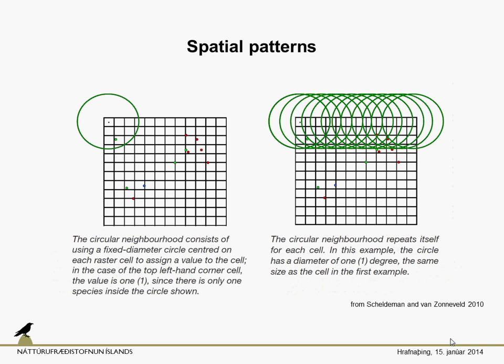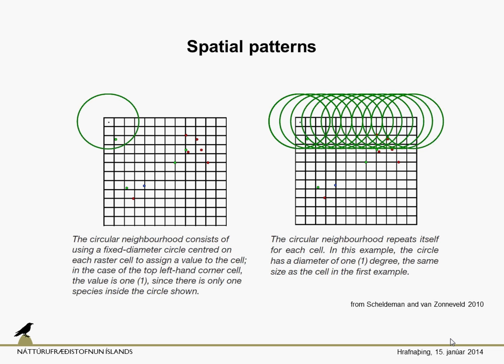And what we did is we used the circular neighborhood method, and it consists of using a fixed diameter circle which is centered on each raster cell, and it assigns a value to the cell. Here the value for the cell is 1 because just one place is affected by some alien species, but here, for example, it would be 4 or even 6.